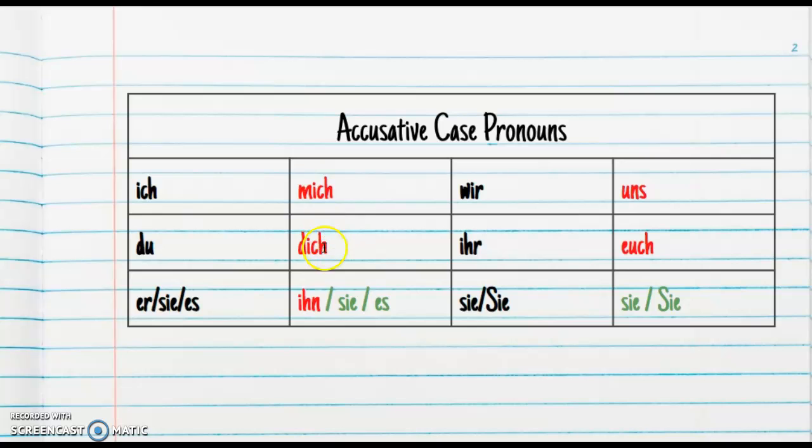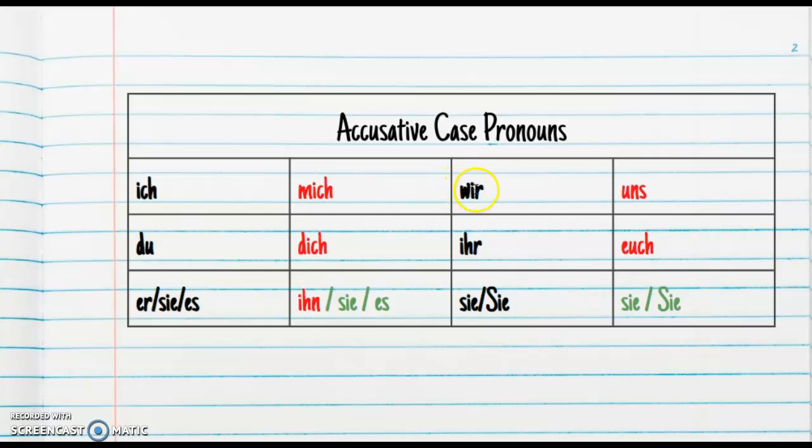These are the accusative case pronouns that we see here in red and green. If we look at the nominative or subject pronouns, ich changes to mich. In English we think of this as I changing to me. The next one would be du to dich, like you, and unfortunately in English it's still you. There's no change. With er, sie, es, we have he, she, it, changing to ihn, sie, es, being him, her, and it.